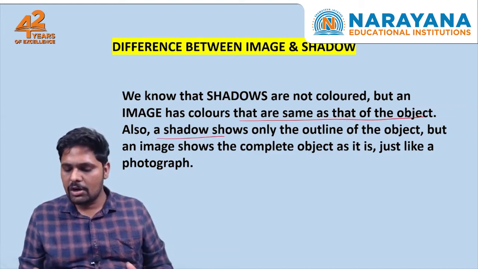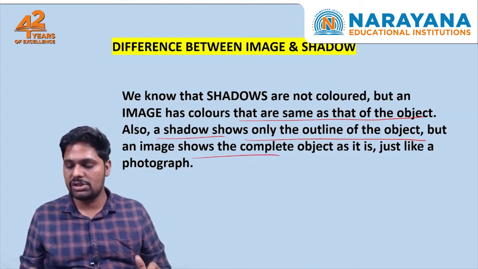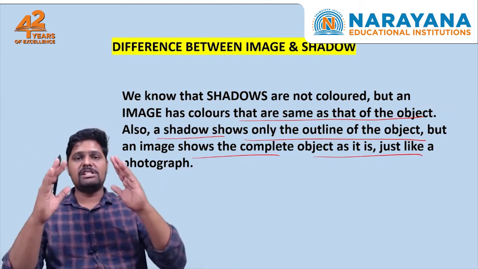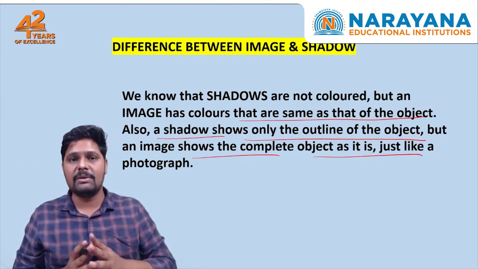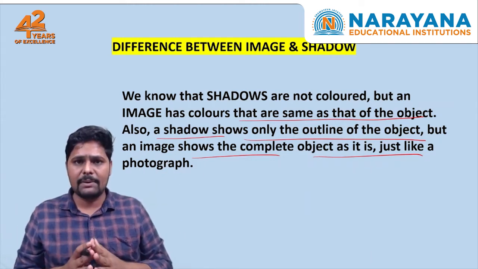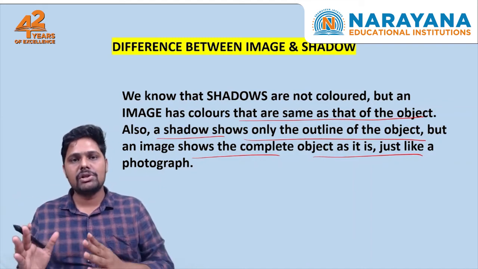Also, a shadow shows only the outline of the object, whereas an image shows the complete object as it is, just like a photograph. It means if you see yourself in a mirror, that is called an image. If you are standing in front of the light, at your backside you can see a black figure, that is a shadow. Clear, children? That is the difference between an image and a shadow.